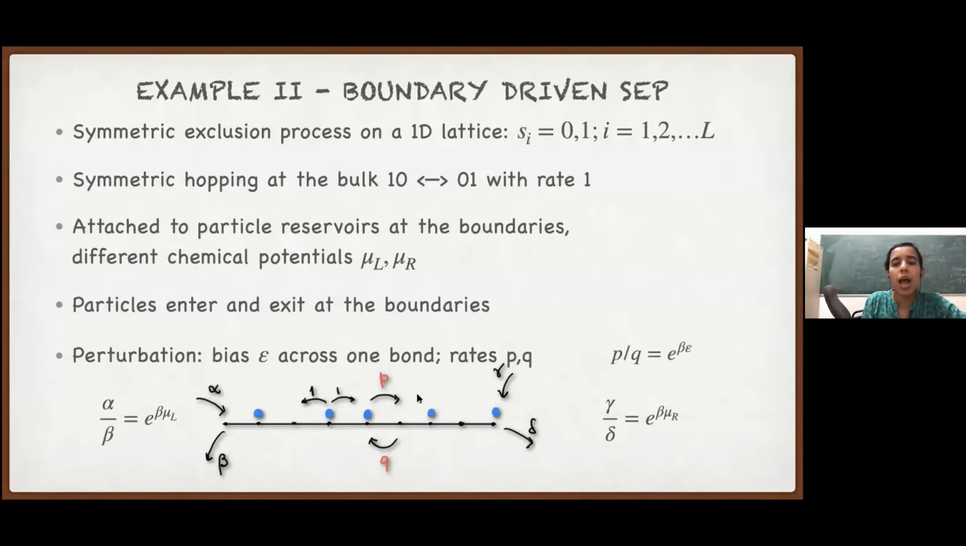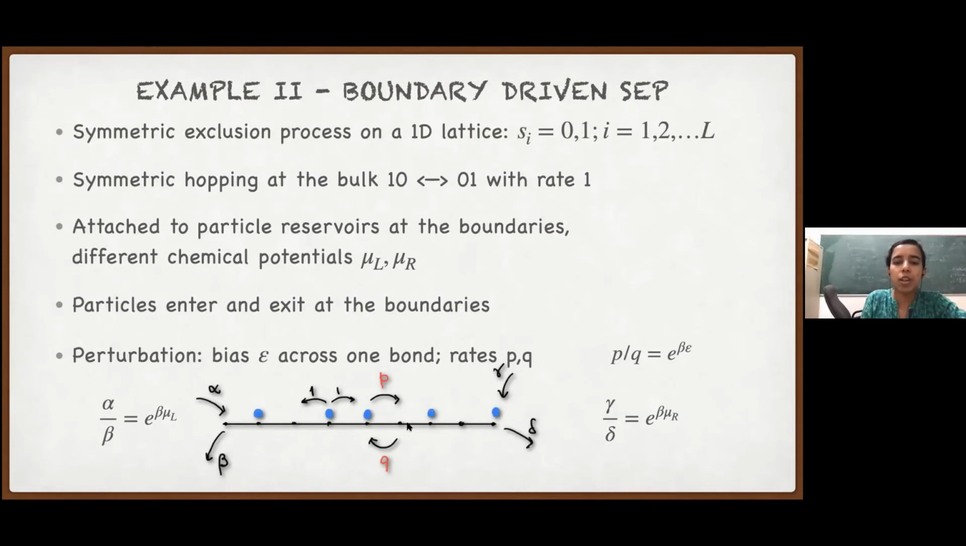Okay, and at the right boundary, similarly, we have some rates gamma and delta. Gamma is the entrance rate. If the site L is empty, a particle can enter. If it has a particle, it can leave with rate delta, and gamma by delta is exponential beta mu_R. So mu_L and mu_R are not necessarily equal. If we have two different chemical potentials at the two ends, it's like a boundary drive. Like a temperature gradient, it's a chemical potential gradient, and we expect some particle current to flow through the system.